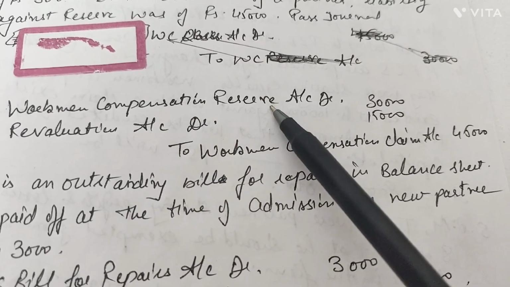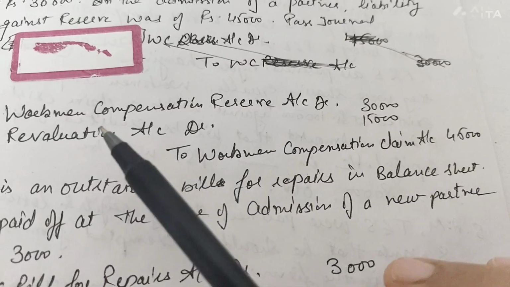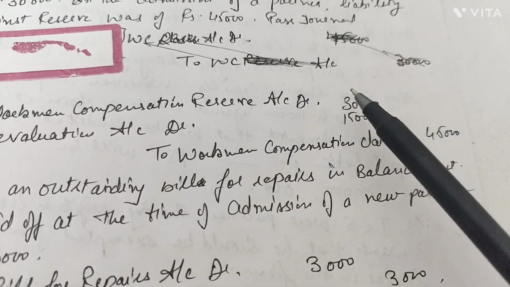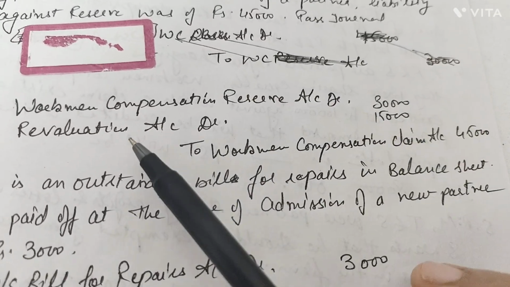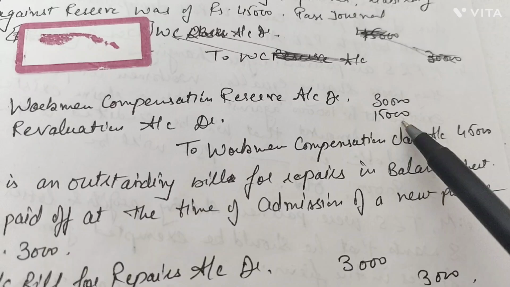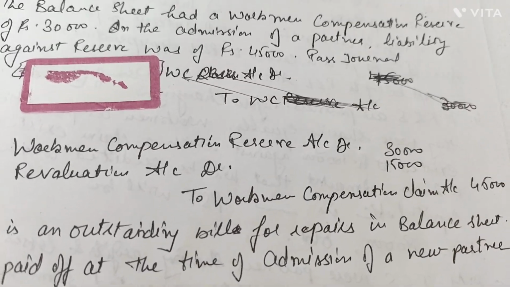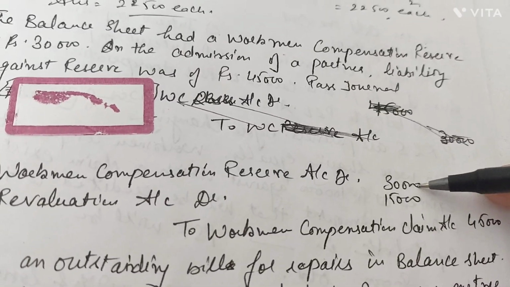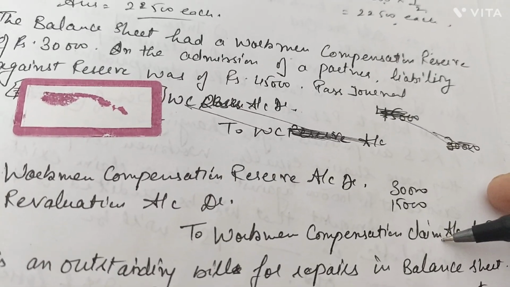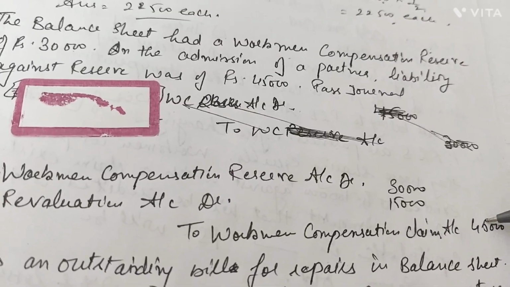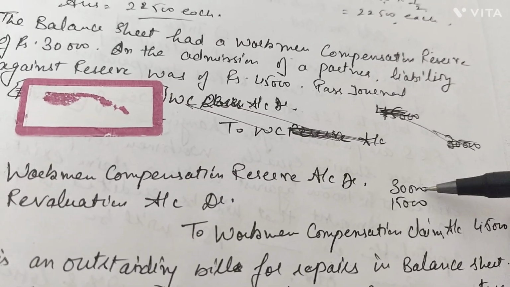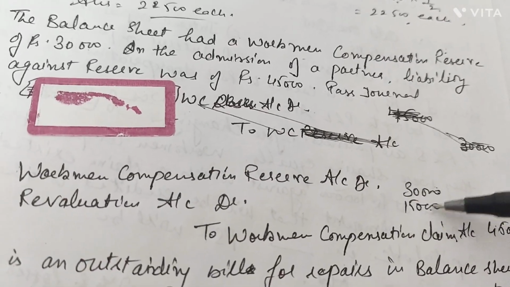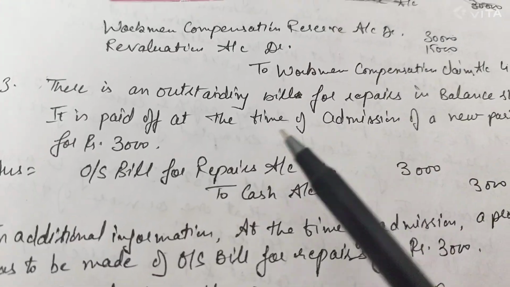Workman compensation reserve in the firm was 30,000, but workman compensation claim was 45,000. So the difference of the both will go to the revaluation account, that is 15,000 rupees. I just give a simple example to my students, that if they have saved for a trip 30,000, but actually the trip cost them 45,000. Now who is going to pay the difference because they don't have money? Their parents. Here we treat it as the revaluation account. Now the next is, there is an outstanding bill for repairs.